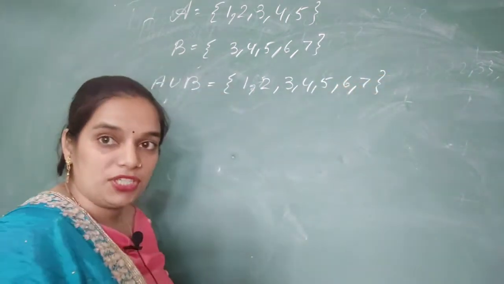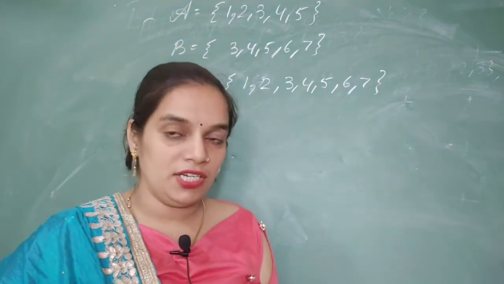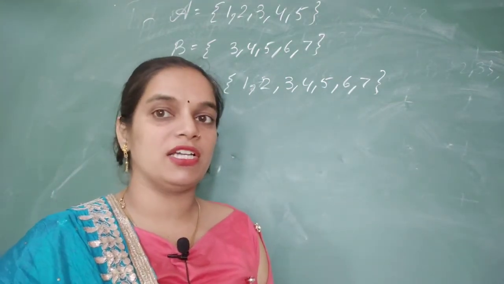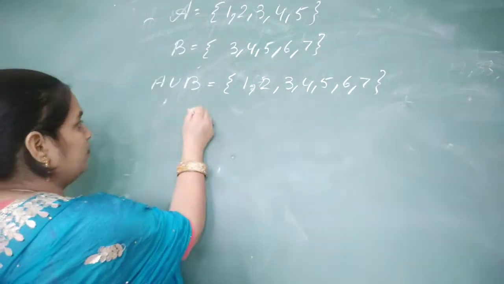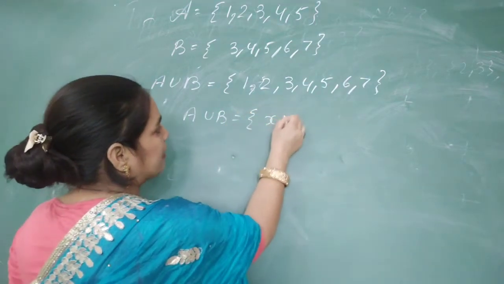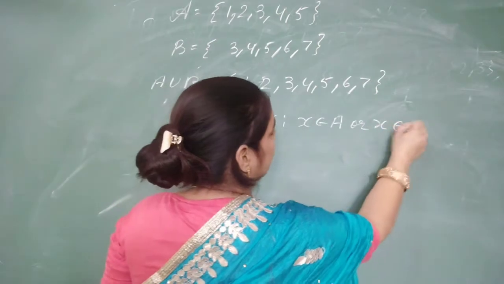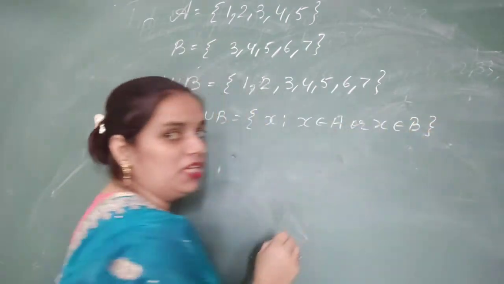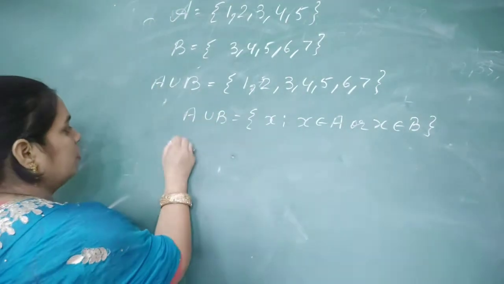If there is a repetition of any element in both sets, we will consider it only one time. So its definition will be A union B is equal to x such that x belongs to A or x belongs to B.